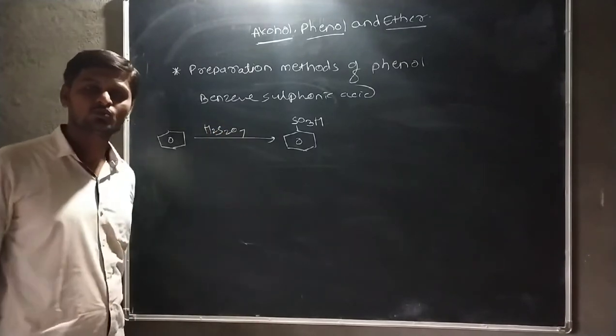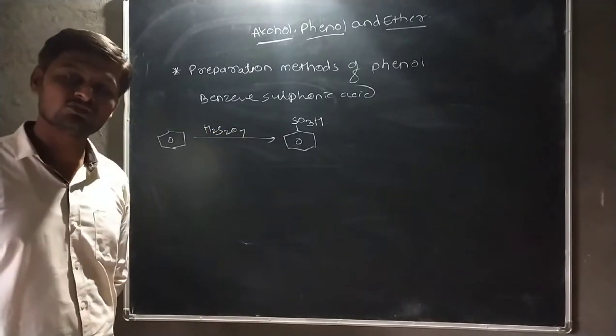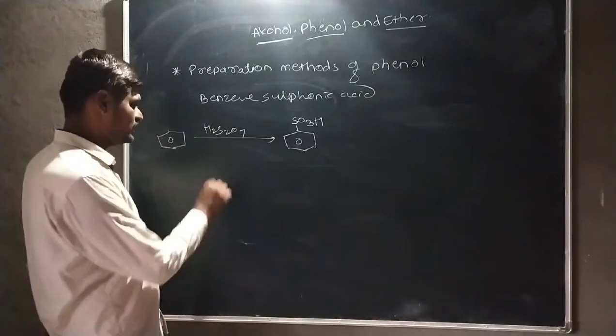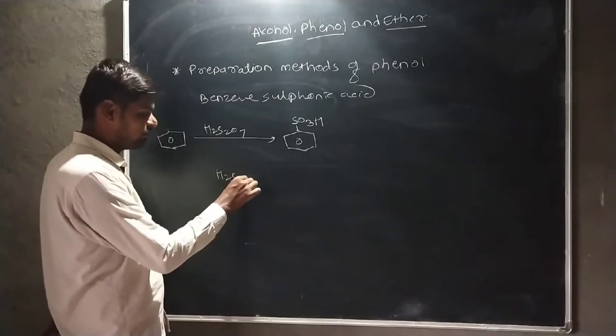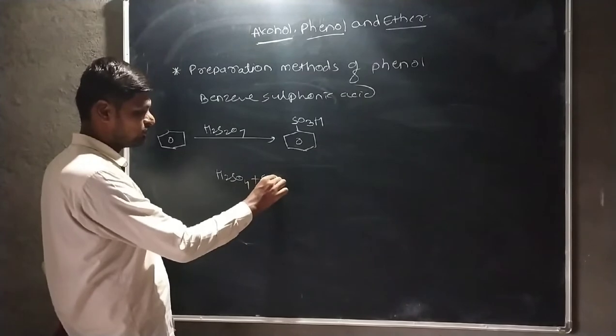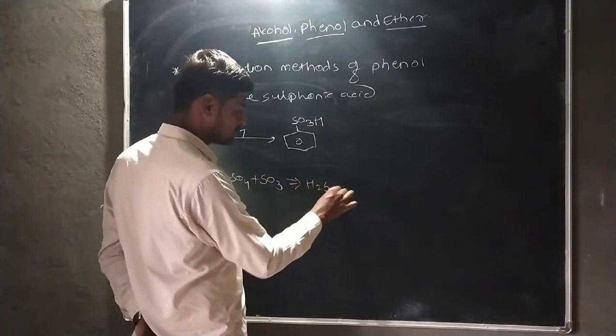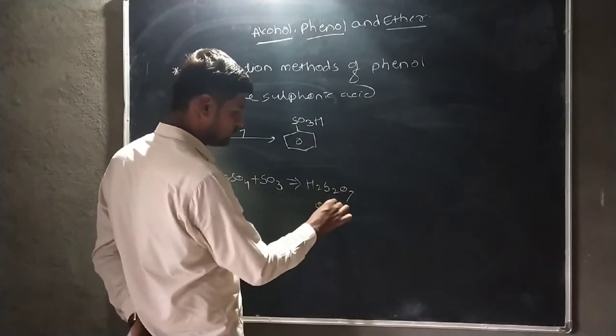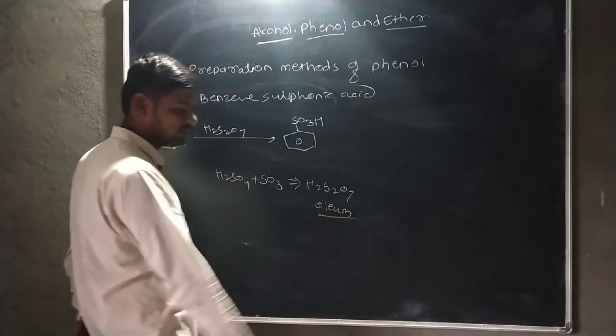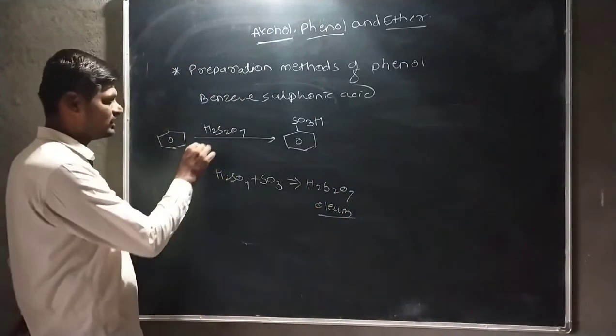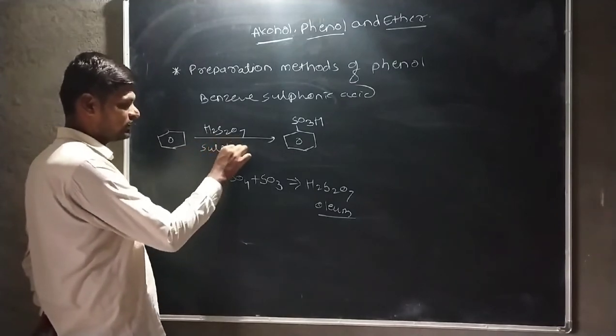This H2S2O7 is fuming H2SO4. That means it is formed by the mixing of H2SO4 and SO3, and then it forms H2S2O7. This is oleum. By using this oleum, the benzene undergoes a sulfonation reaction.